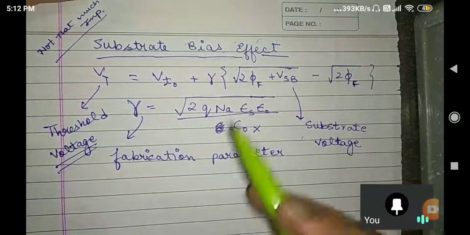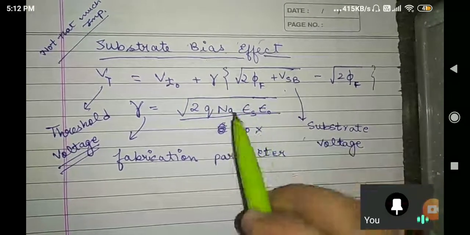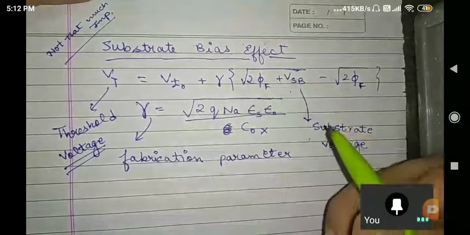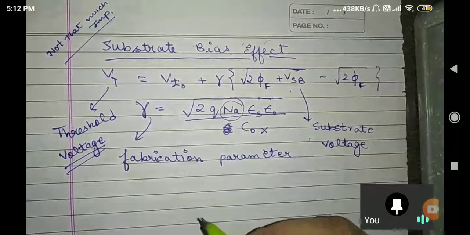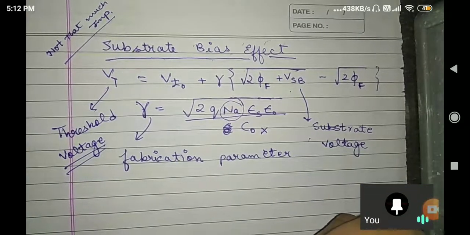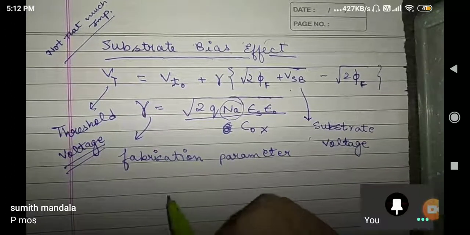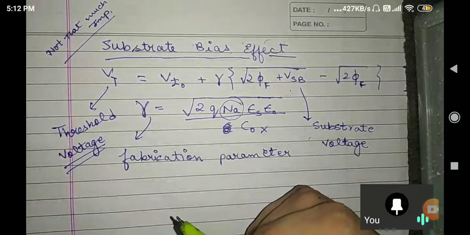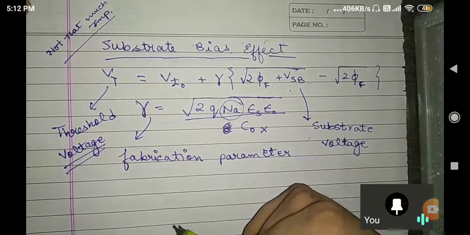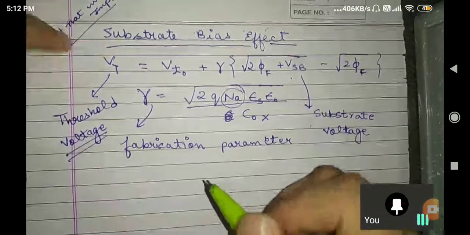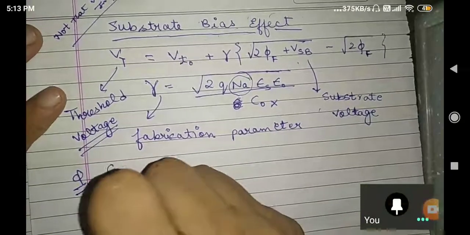Now, to understand this formula which we have taken, is it for PMOS or NMOS? You can see this is Na here. So what is this formula for? Can anybody tell me? Sir, for PMOS. But let's see. Let us understand this formula with a question, so that you can understand how to apply the formula and how the question can come.